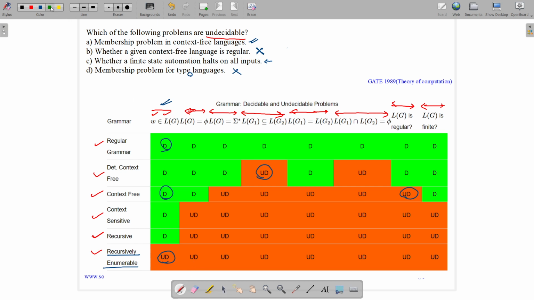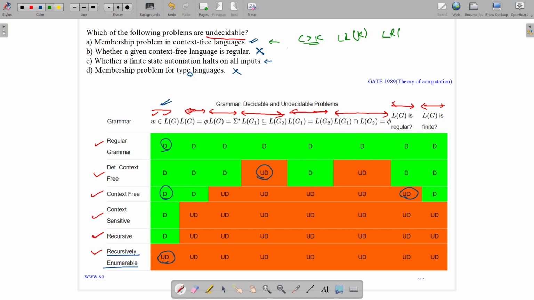Option A stated membership problem in context-free languages. It is decidable as we have various membership algorithms for the CFL class of languages, like the CYK algorithm, the LL(k) algorithm, and LR(k) parsing algorithms, which you have read in the compiler design subject.